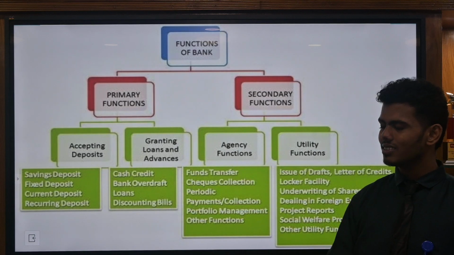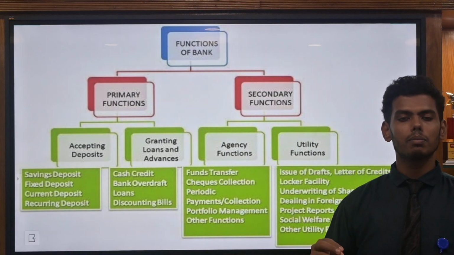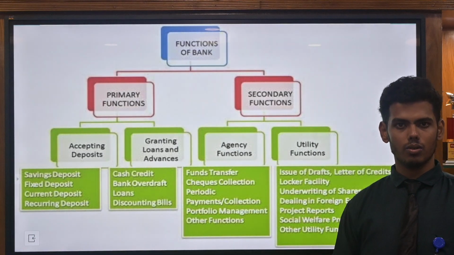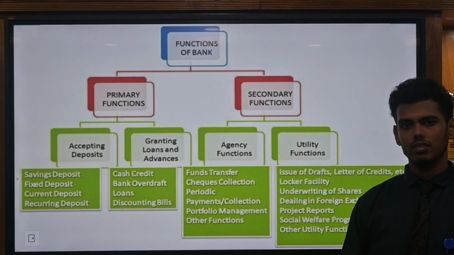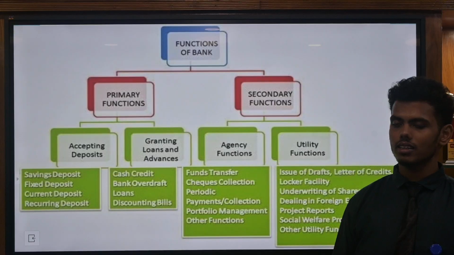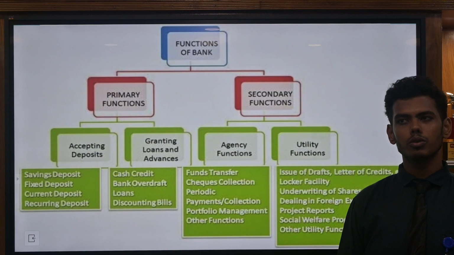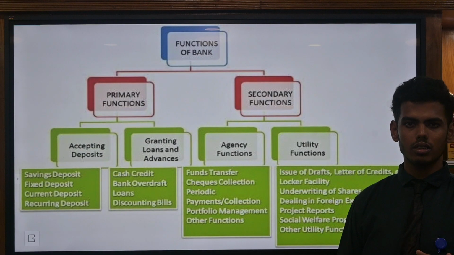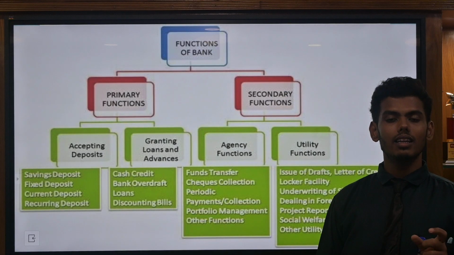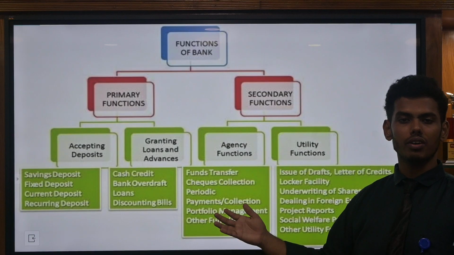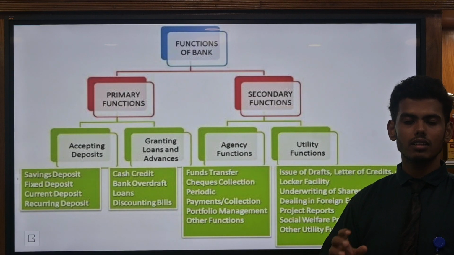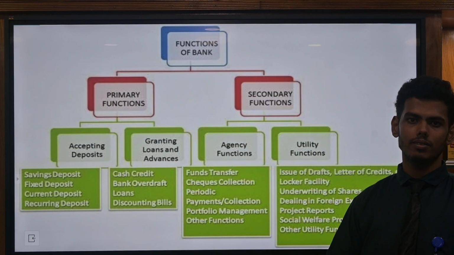Okay, first is the saving deposit. What is a saving deposit? The person who has a saving account saves money, depositing in the account for a saving purpose. That is a saving deposit. And then the fixed deposit. The person who has a saving account or some account in the bank holds the money with the bank for a fixed period of time, such as 1 year, 2 years, or 5 years.